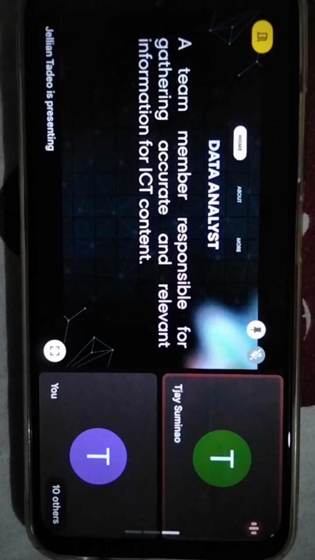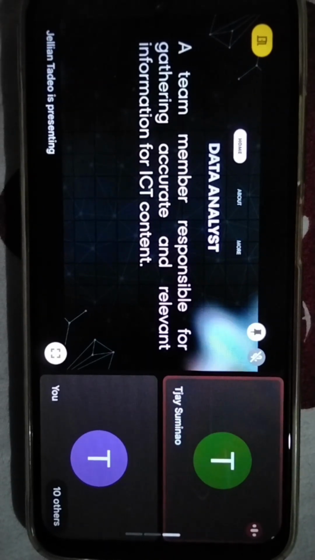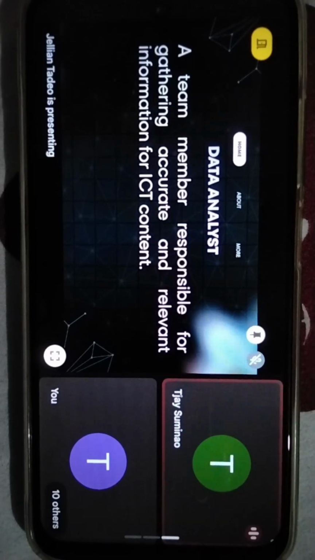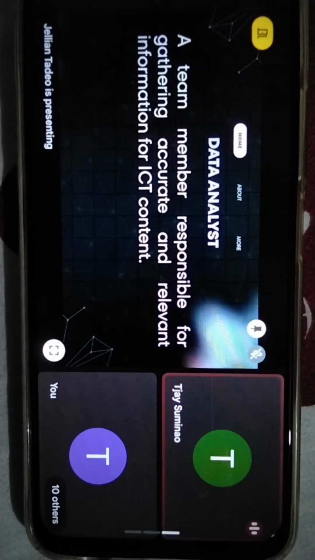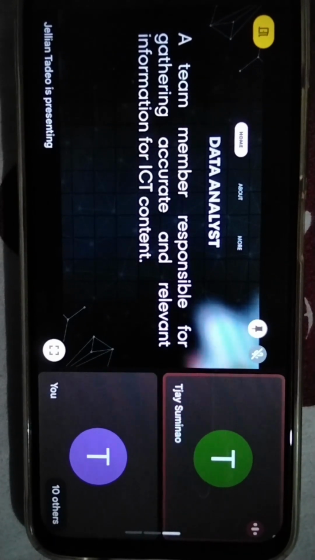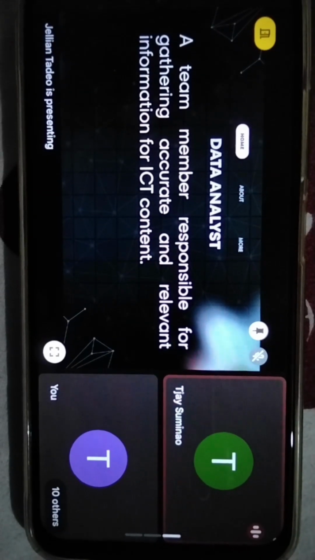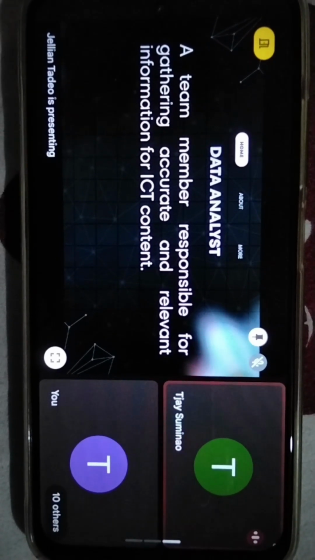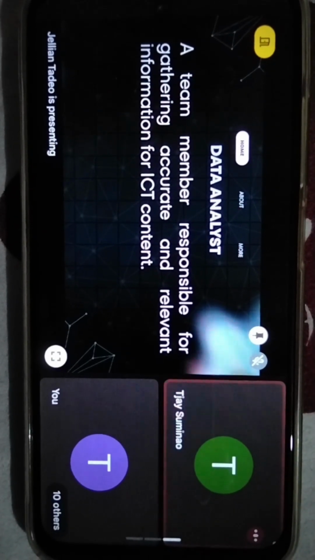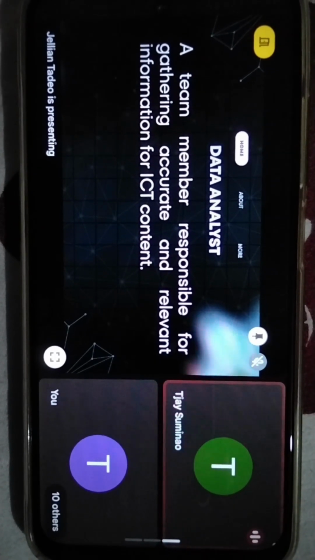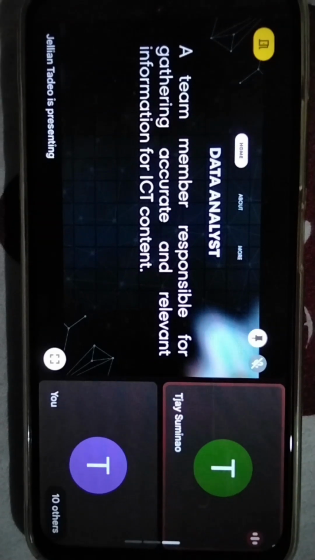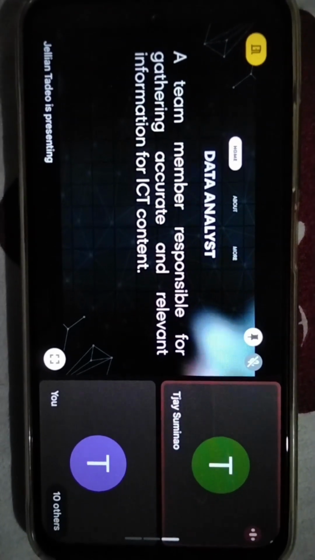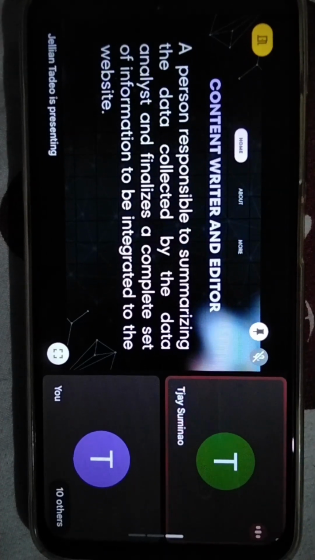Number 3, content writer and editor. My idea about the content writer is that this role makes the information clear, organized, and easy to understand for users. If the data analyst gathers information, the content writer changes it into lessons, articles, or instructions. For example, in an e-learning website, the content writer will prepare lessons, quizzes, and activities that are ready to upload for students.